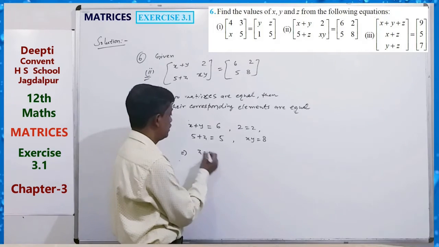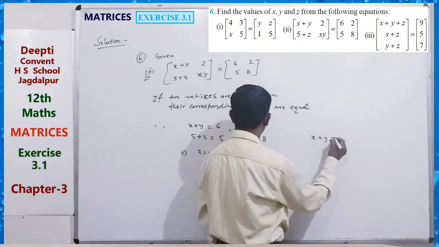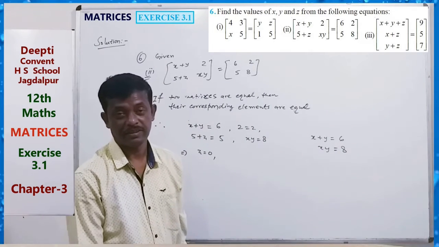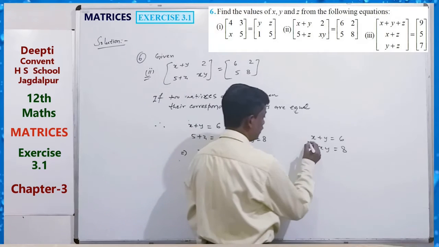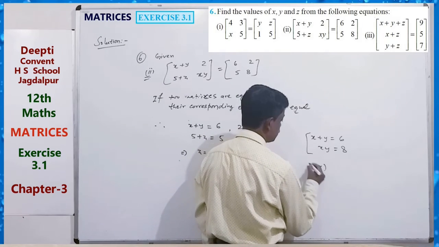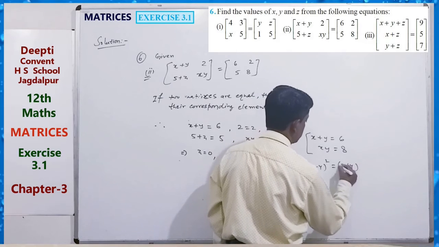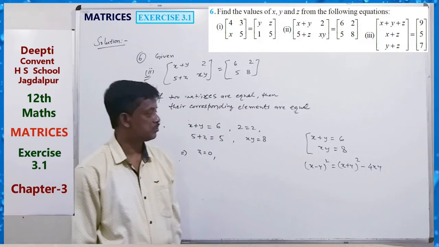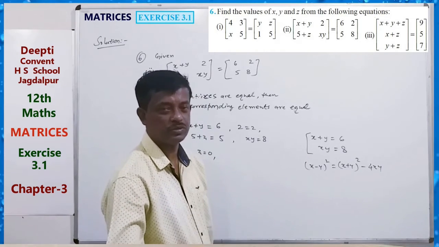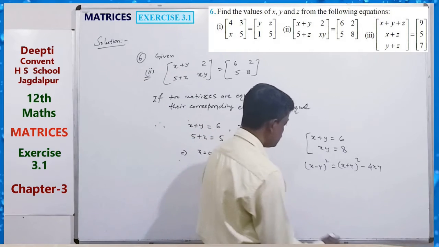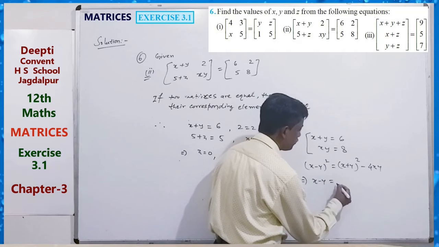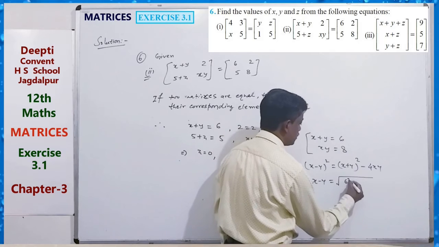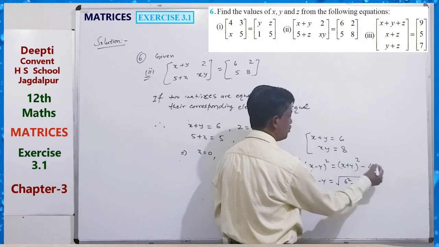Now for x, y: x plus y equals 6 and xy equals 8. So we can solve this. How? These are two equations. We can write (x minus y) squared equals (x plus y) squared minus 4xy, since x squared plus y squared plus 2xy minus 4xy gives minus 2xy, the whole square of x minus y. So x minus y equals root of (x plus y) squared, that is 6 squared, minus 4 into xy, 4 into 8.